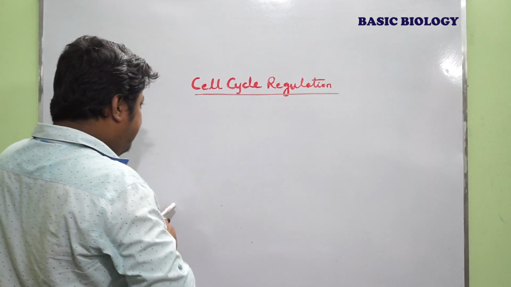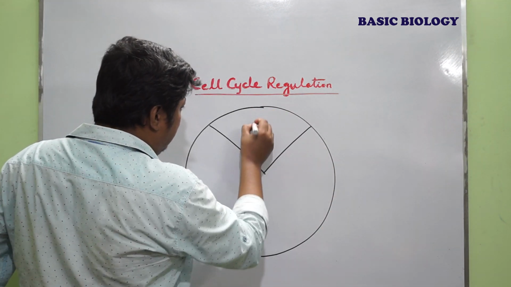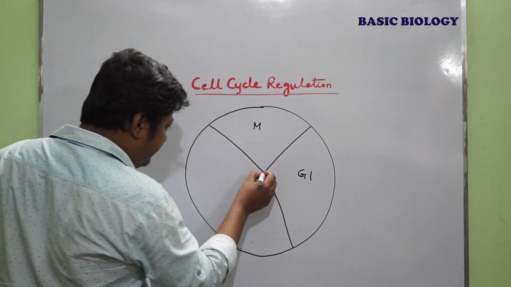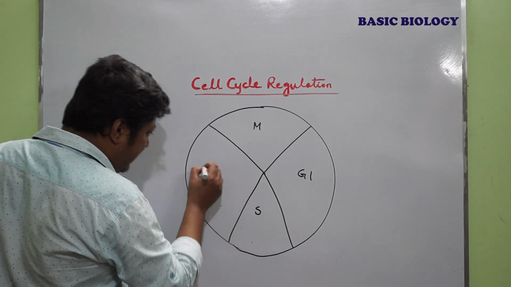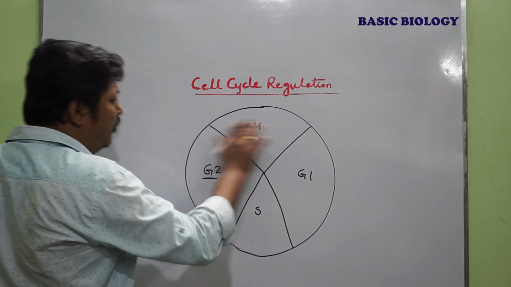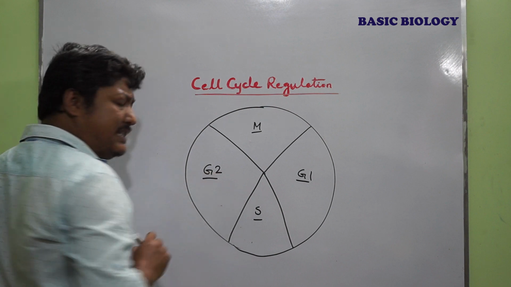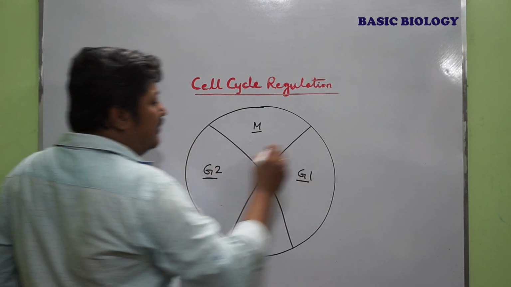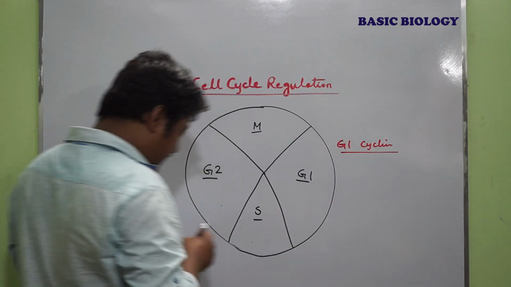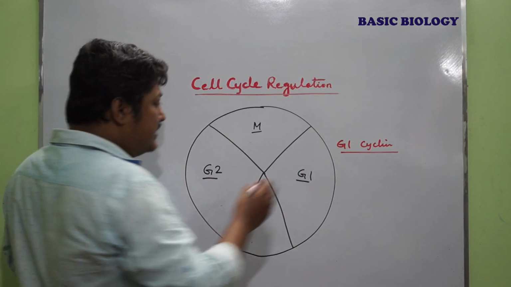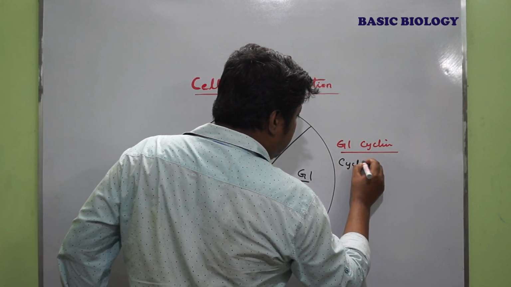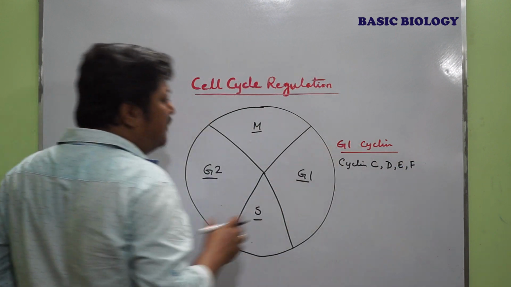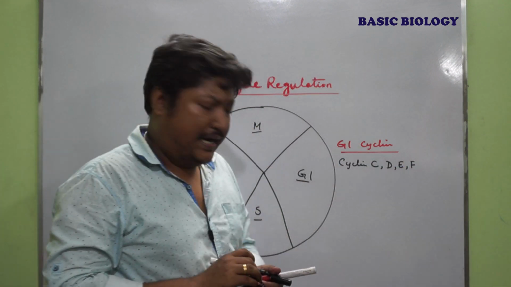Say for example, this is a cell cycle. Now this is M phase, this is G1, this is S, and G2. Four phases are present within the cell cycle. Now in G1 there is a specific cyclin which is known as G1 cyclin. There are several types of G1 cyclin, for example cyclin C, D, E, F. These different types of cyclin are found in different vertebrates.